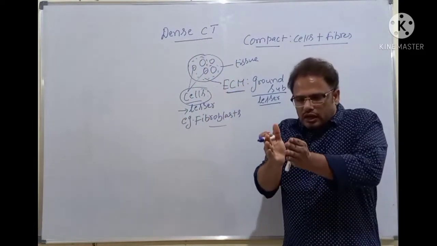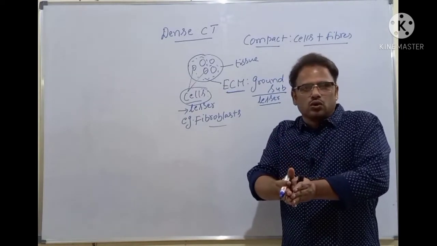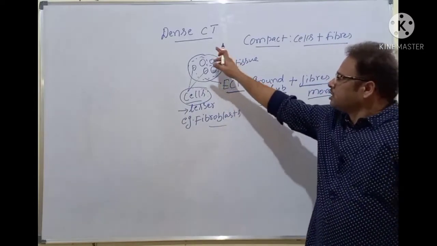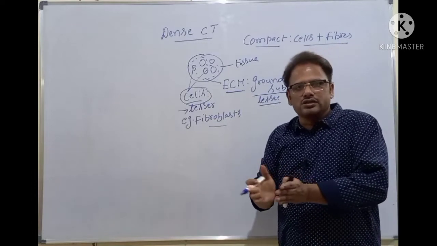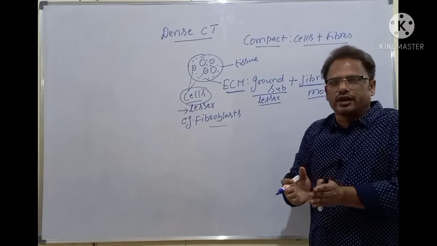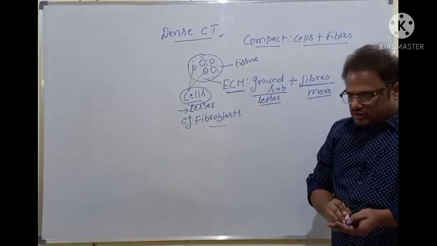Why? Because less space, more material, where density is equal to mass by volume, isn't it? In physics class, we have studied this one. So in dense connective tissue, more compactly packaged material is there. That's why it's called the dense connective tissue. So let's discuss this amazing topic.